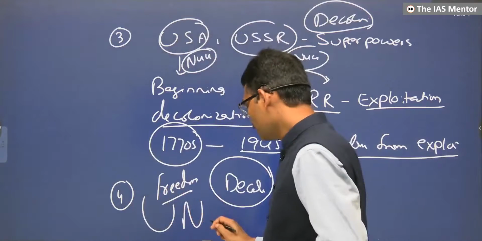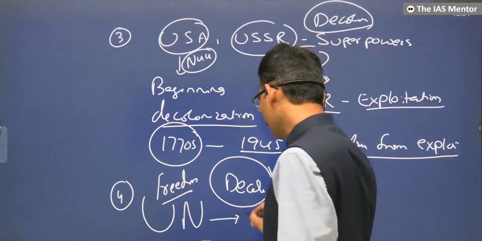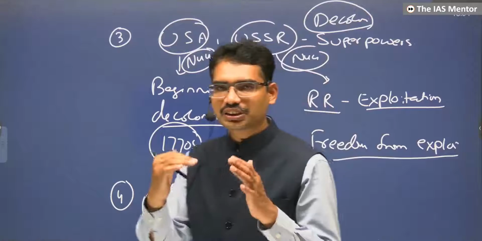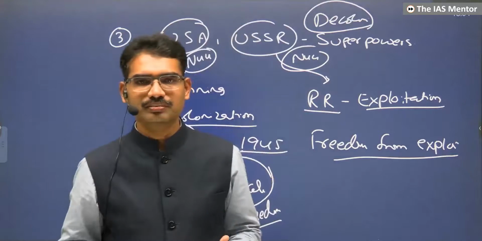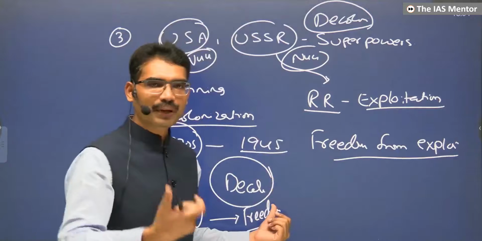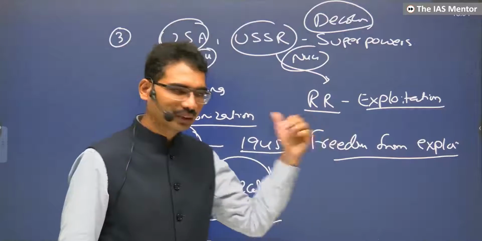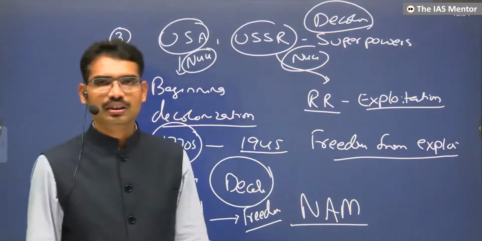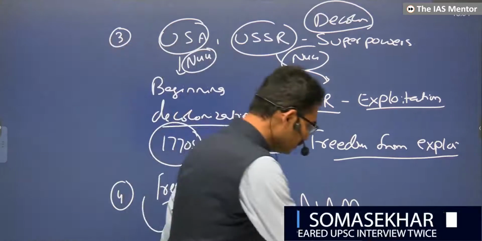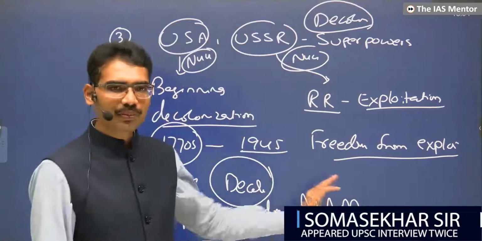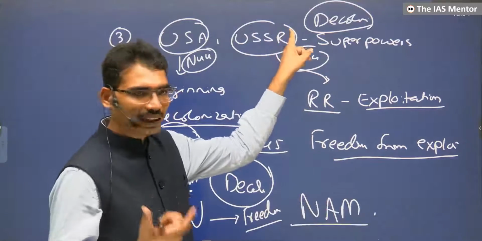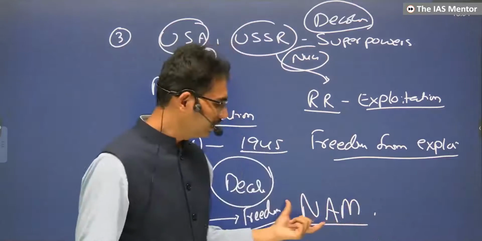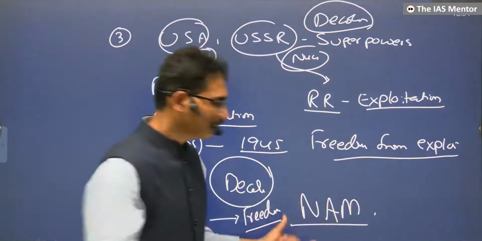Now, this United Nations is also pro-freedom. Whoever becomes a member of the United Nations, the Charter of the United Nations is for freedom. They started putting pressure on the colonial masters and they had to give in. And whenever a country becomes independent, they formed a group and entered into the non-aligned movement, where they don't want to have any kind of ideological lineage with this or that, but want to follow their own independent foreign policy. Whoever became a member of NAM started demanding freedom.